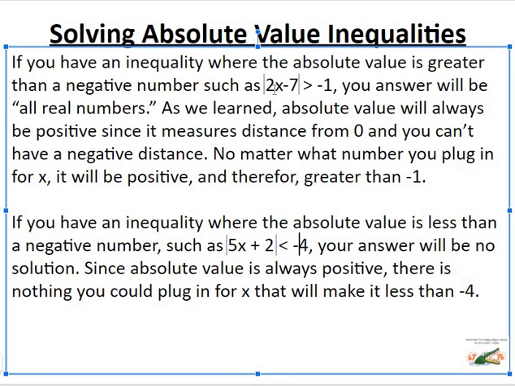So no matter what number you plug in here for x, whether it's 1, 2, 3, 4, 1 million, any negative number, it doesn't matter. Any number you plug in here for x, it's going to result in a positive number. And all positive numbers are greater than all negative numbers. So if you see a negative number over here, and this is greater than that negative number, then you know the answer is all real numbers.